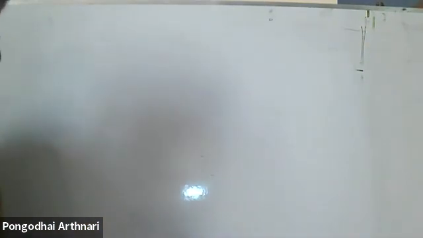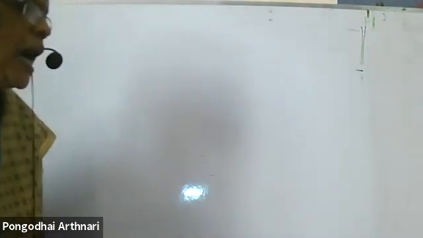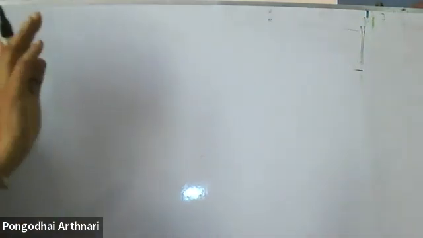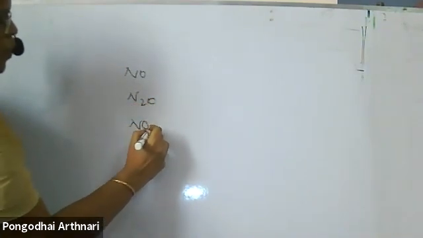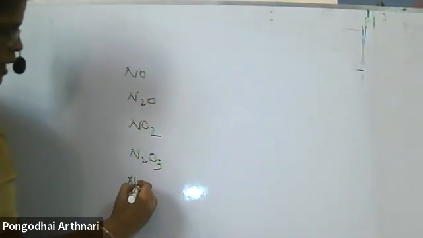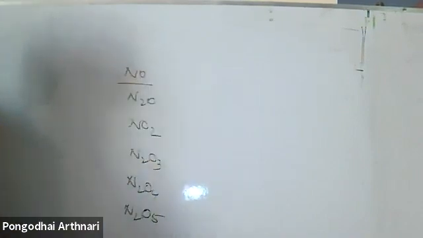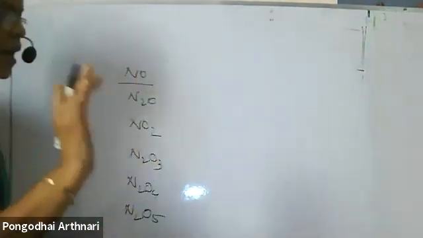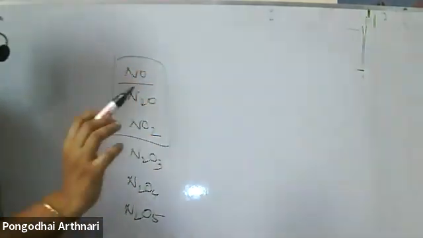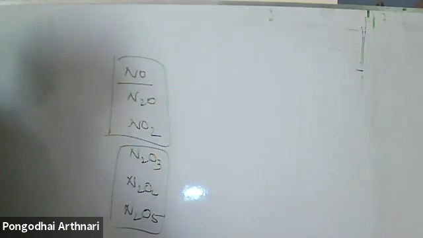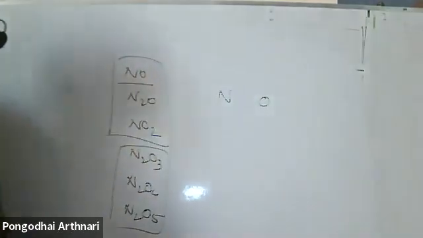When I talk about oxides of nitrogen, you need not worry about the preparation part, it is not there. You have only the structure part. Structure is often asked: NO, N2O, NO2, N2O3, N2O4, N2O5. This we are talking about. You need not learn it by heart. You have to concentrate more on this because there is some change in this syllabus, but this is very easy to draw. If I take nitrogen and oxygen, there are two elements, and this is the only way they can be arranged.